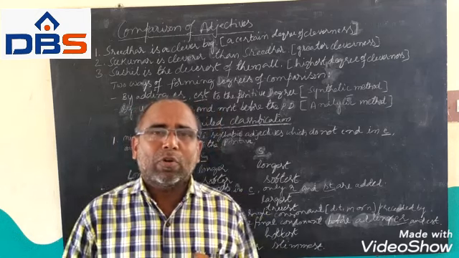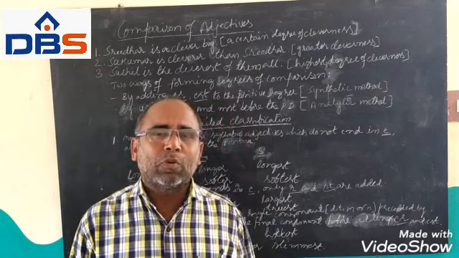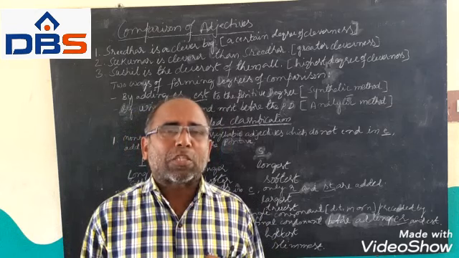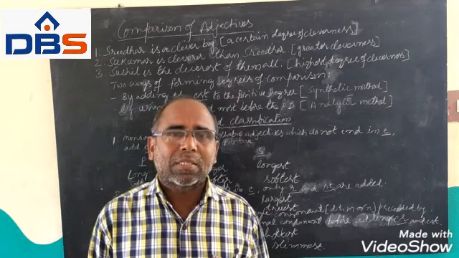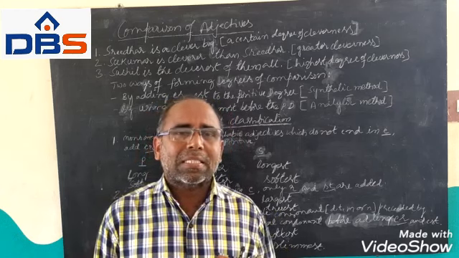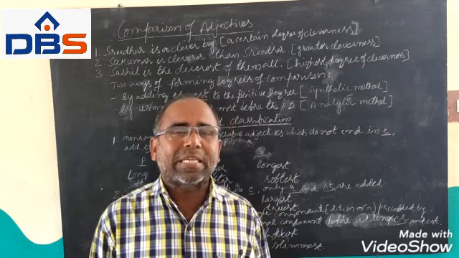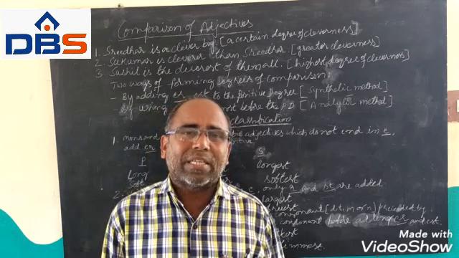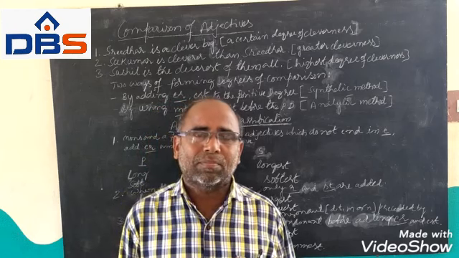Before giving you some explanation about some rules for the degrees of comparison, let us at the outset see comparison of adjectives, my dear students.